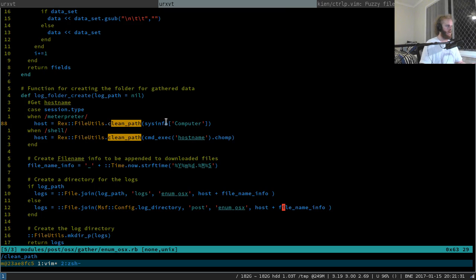Clean path sysinfo computer, let's go back to the sysinfo computer search. Only one of the recurrents, cool. So then Rex file utils clean path was called on command exec hostname.chomp. I'm guessing command exec is declared as a function.